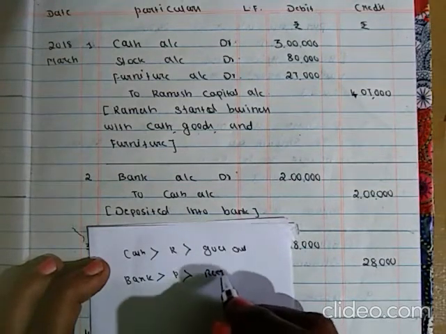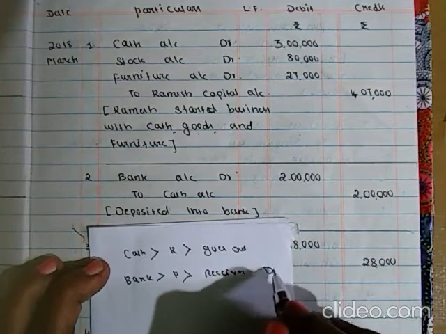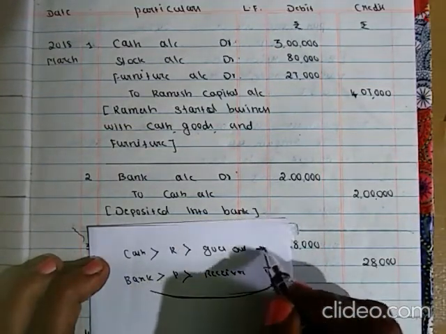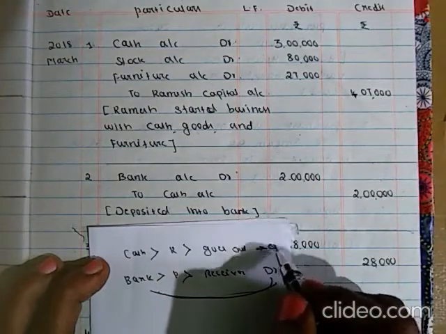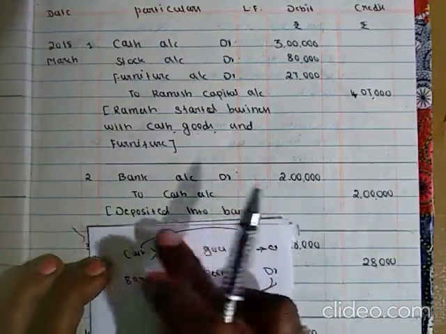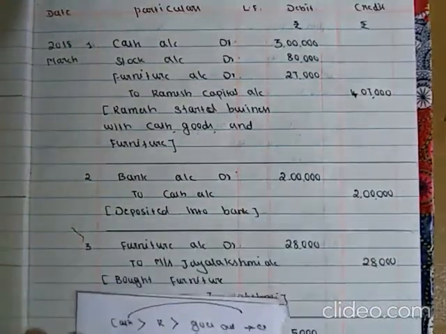Debit the receiver. So bank should be debitor, and what goes out, cash goes out, creditor. So bank account debitor to cash account, 2 lakhs. Next transaction.